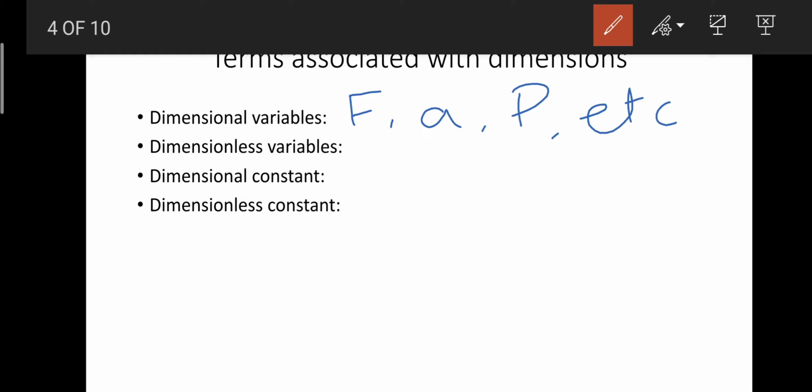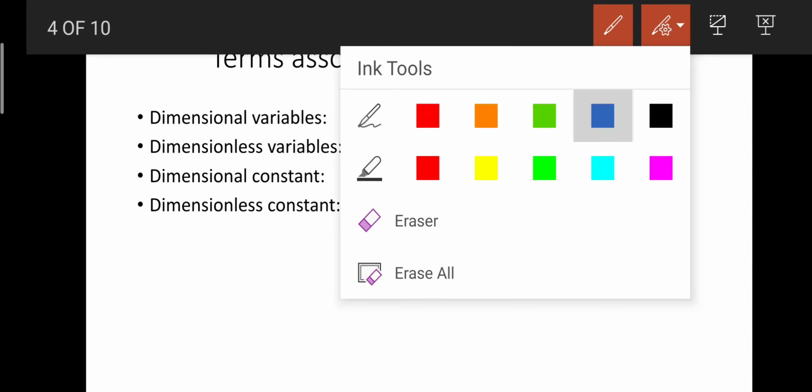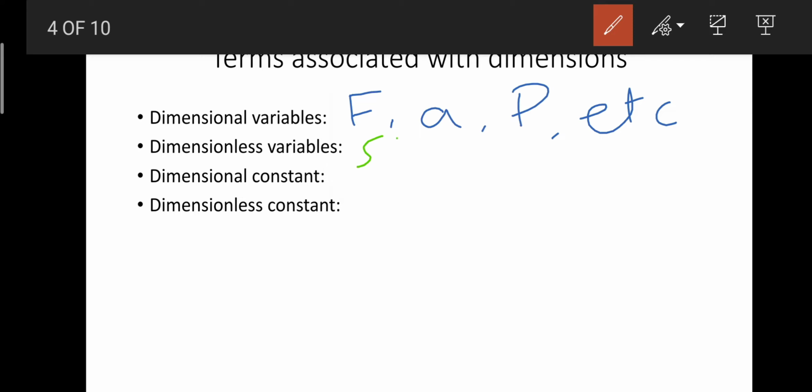Both of these come under this term. Another example is strain. Strain is basically L divided by L.